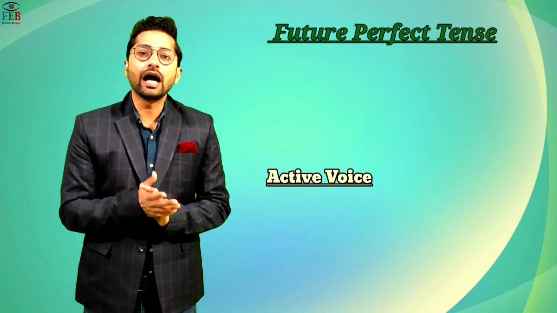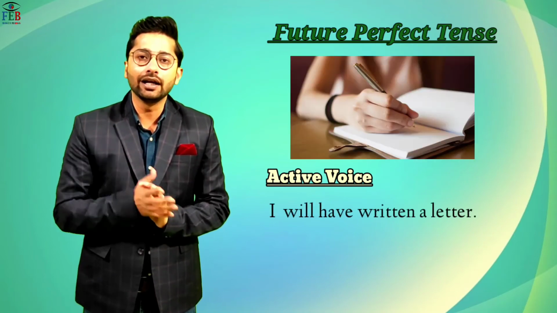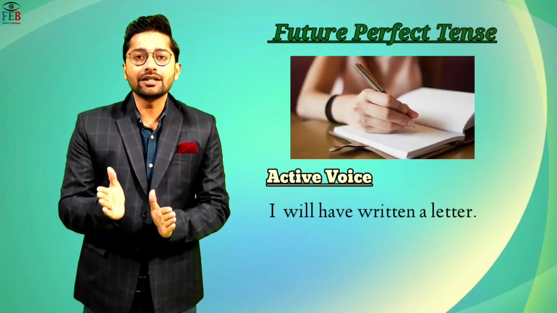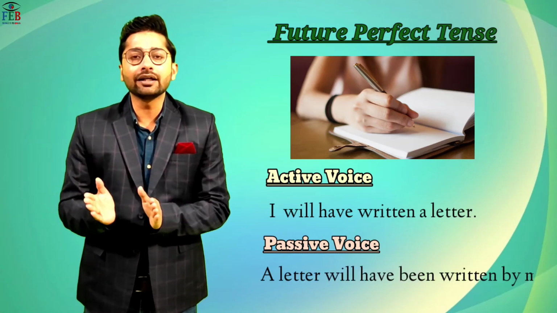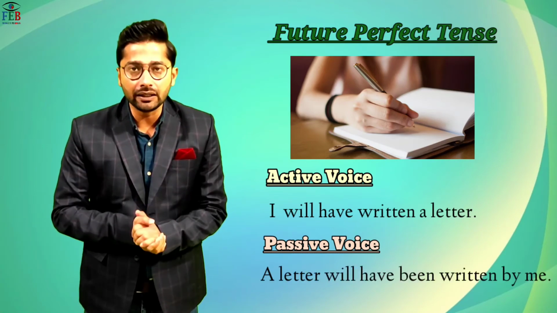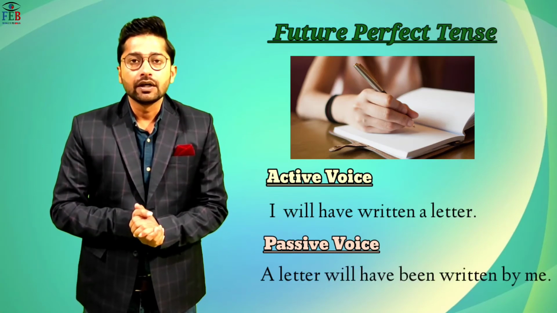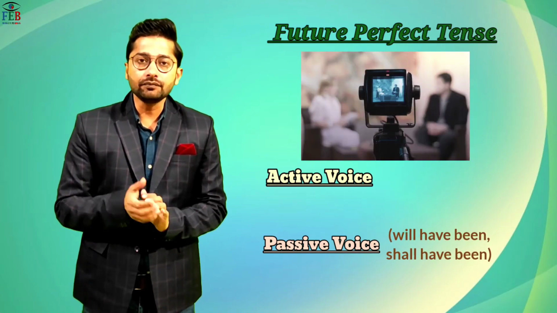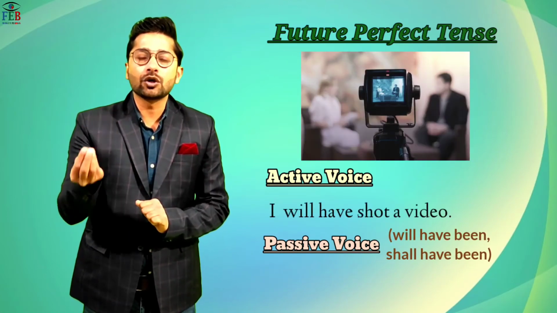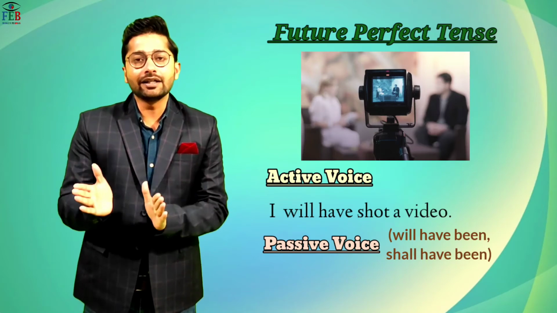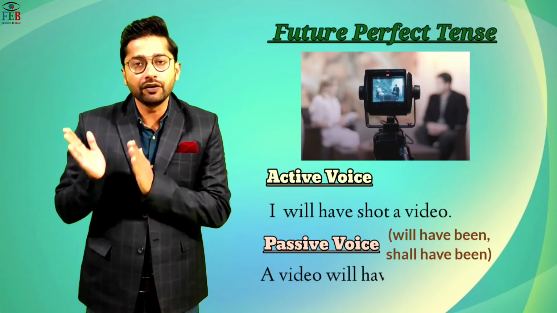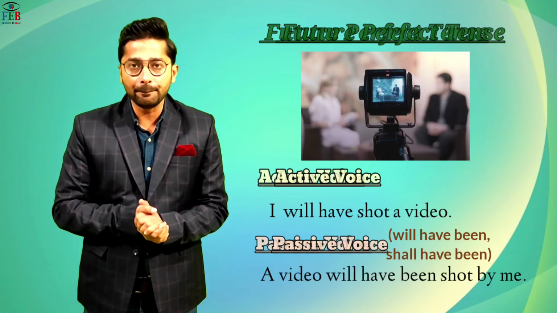Moving on to future perfect tense. Suppose if I say I will have written a letter, then the sentence in passive voice becomes a letter will have been written by me. And if I say I will have shot a video, then the sentence in the passive voice becomes a video will have been shot by me.